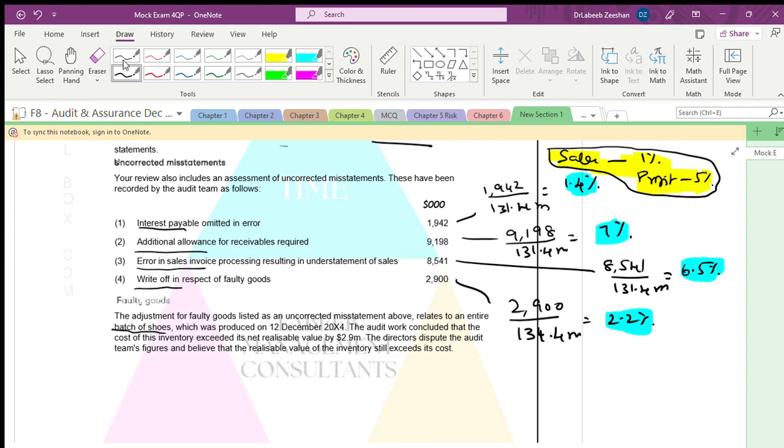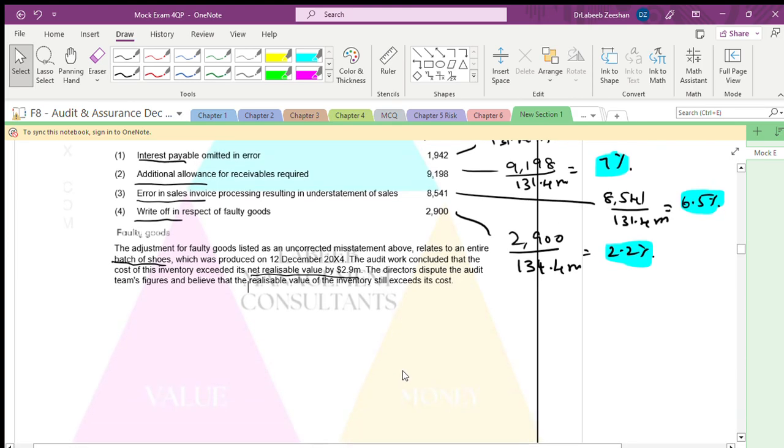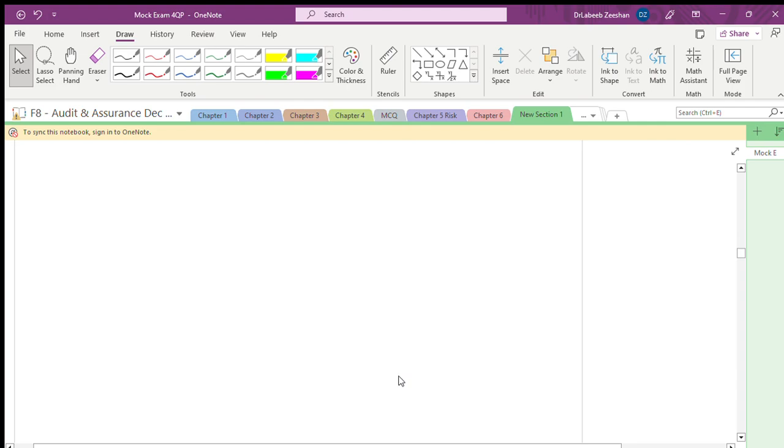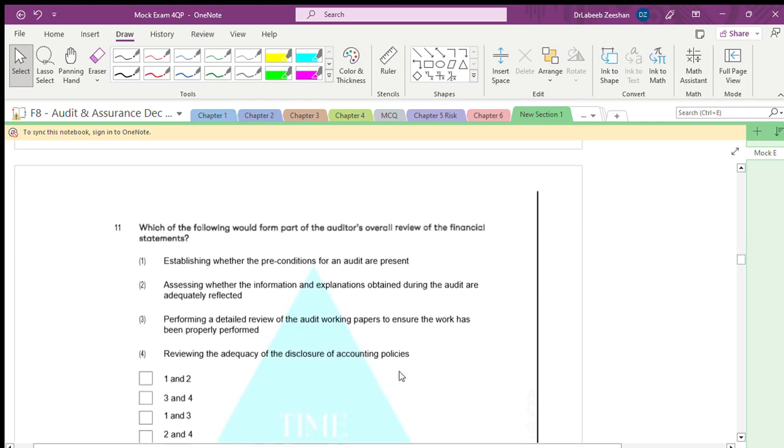Definitely they will have one question on this, which were produced on December 12th. The audit work concluded that the cost of inventory exceeded its net realizable value. Cost of inventory is more than the net realizable value. By how much? 2.9. Okay. The director disputed the audit team figures and believed that the realizable value of the inventory still exceeds its cost. I mean, there is a dispute on that. Fine. Now, what we have to do?